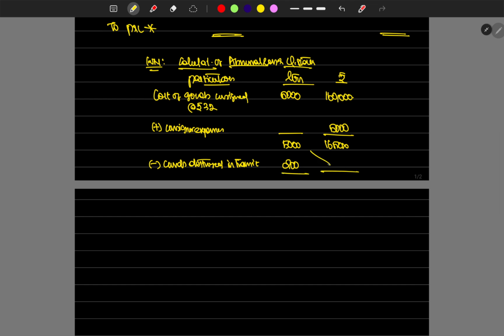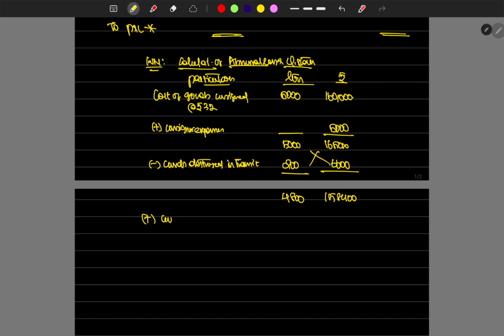What is the cost of 200 liters? Cross multiply. So 1,65,000 into 200 divided by 5,000, which is 6,600. Right, remove that, we'll get 1,58,400 value for 4,800 units.